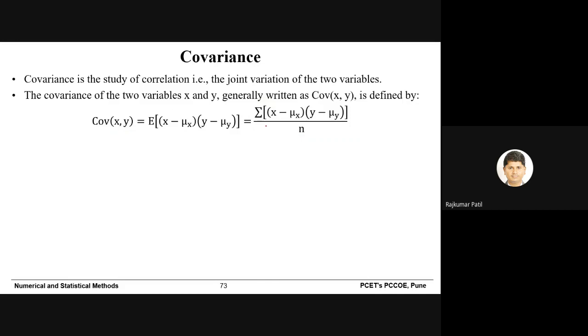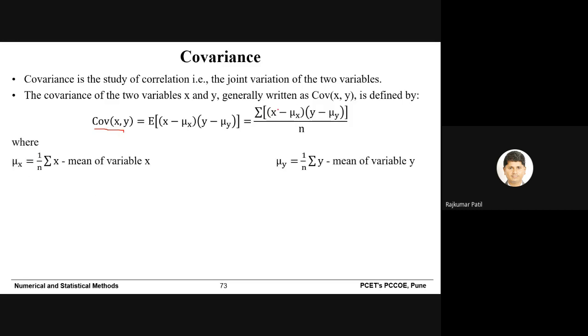Suppose you have 10 data points for x. Just take their average and you can calculate the mean. If you have the corresponding 10 values of y, just take their average and you will get the mean of y. Then for each value of x, calculate its deviation from the mean value. Similarly, calculate the deviation of each value of y from the mean value of y. Take the sum of the products and divide it by the number of samples. So you will get the value of covariance.